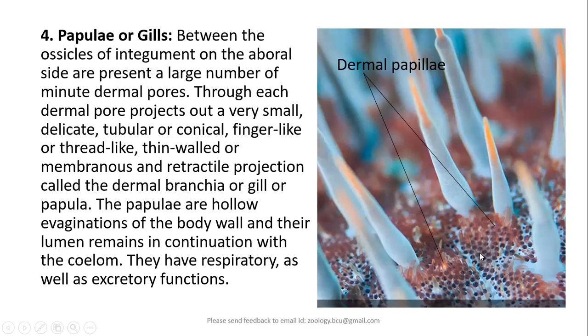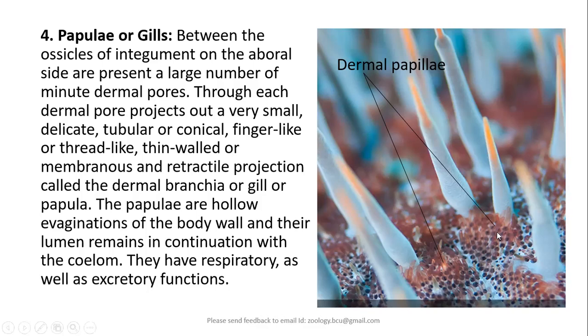Through each dermal pore projects a very small, delicate, tubular or conical, finger-like or thread-like, thin-walled or membranous and retractile projection. It can be retracted back into the body of the animal. The projection is called a dermal branchia, or gill, or papilla.